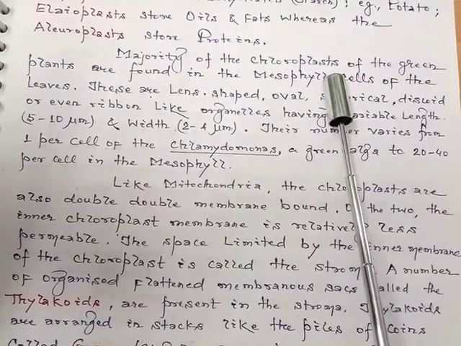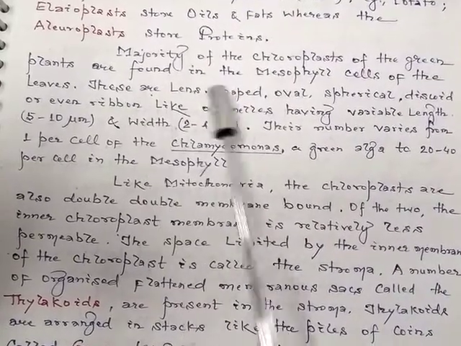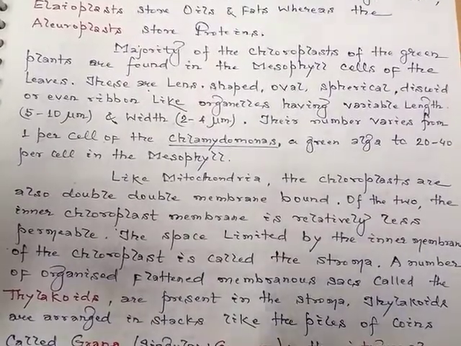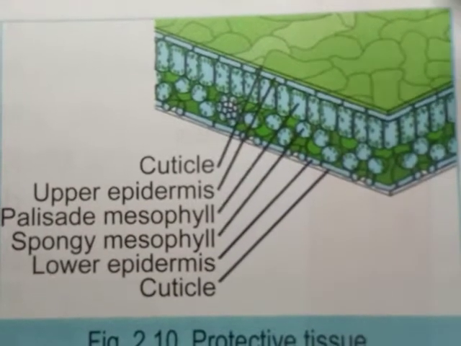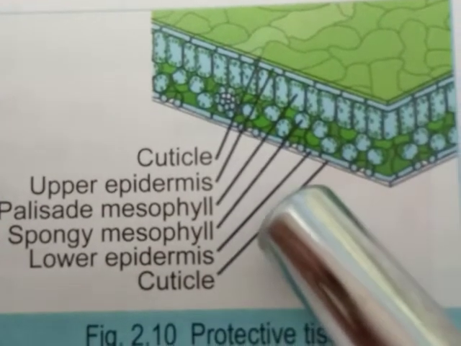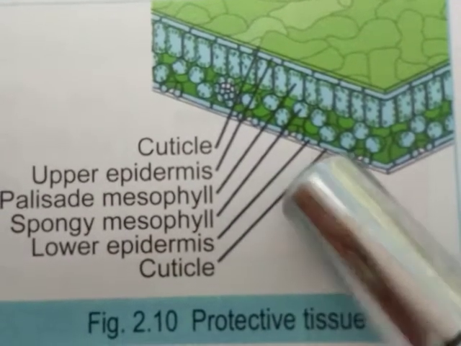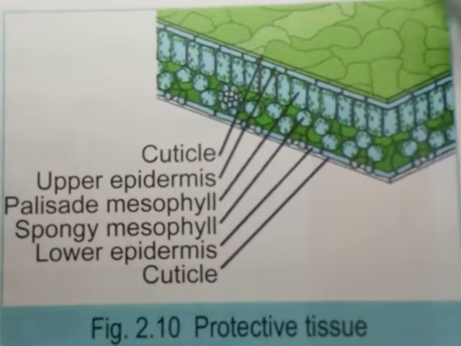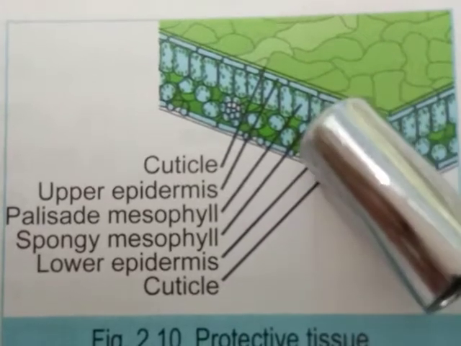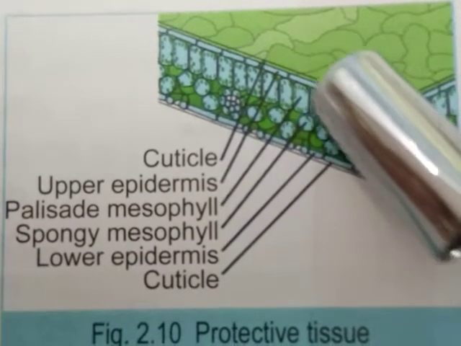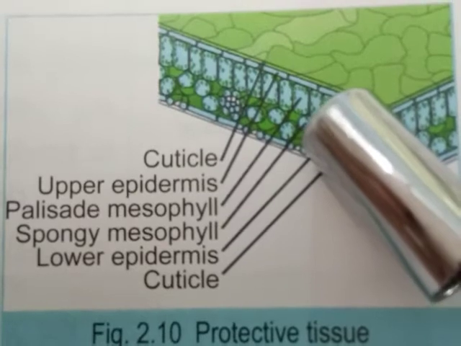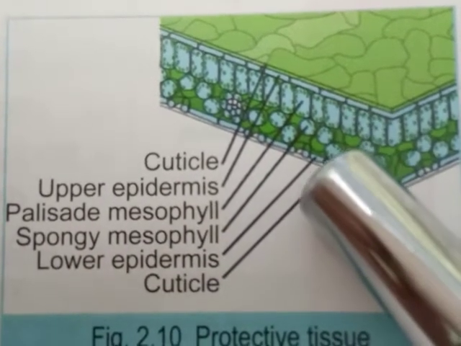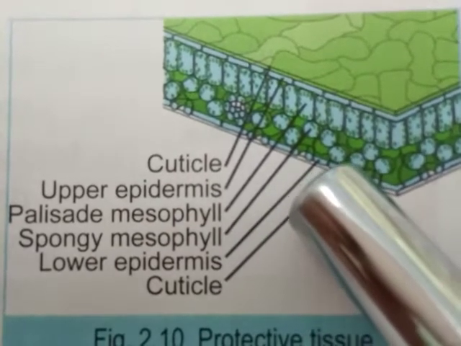The majority of the chloroplasts of green plants are found in the mesophyll cells of the leaves. We may observe a section of a leaf showing the upper cuticle followed by the upper epidermis, then palisade mesophyll, spongy mesophyll, then lower epidermis and cuticle.